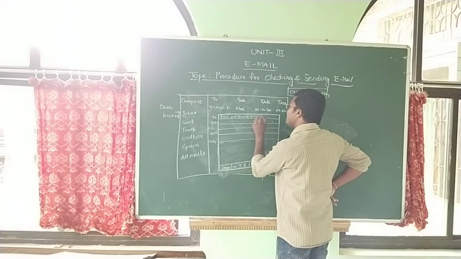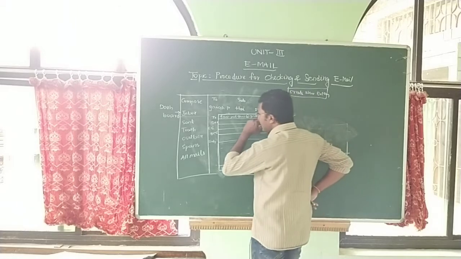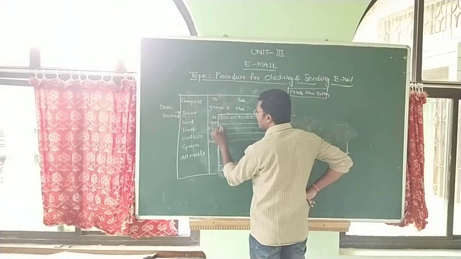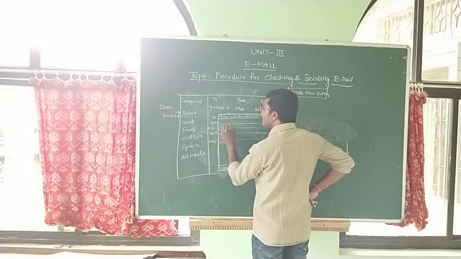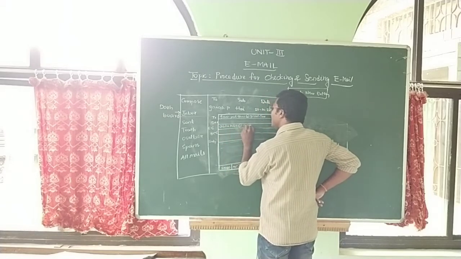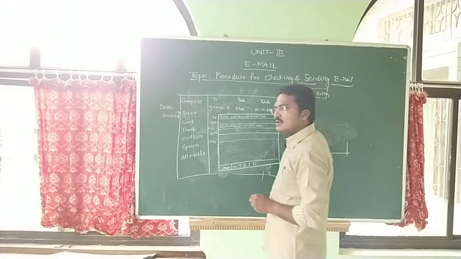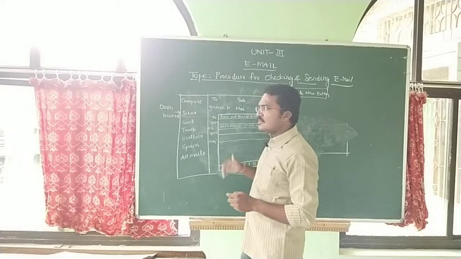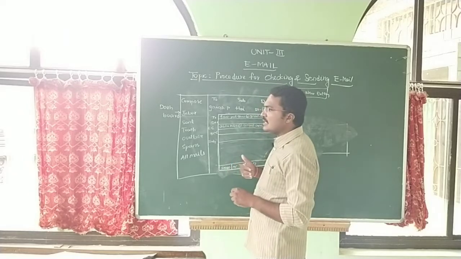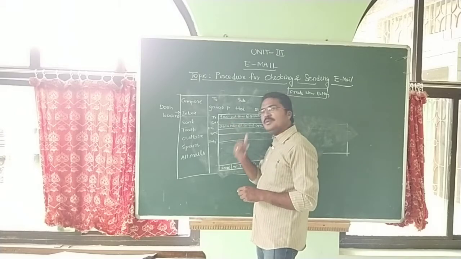Actually this is the email address of one friend, and the same message is forwarded to another friend, that is abhi1969@gmail.com. So the two persons can receive this mail. Then once my friend sends a message to me, how do I read it? I know the same message is forwarded to Abhi also.